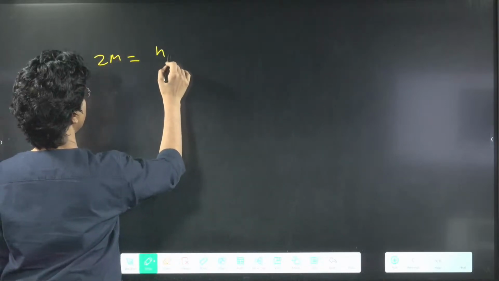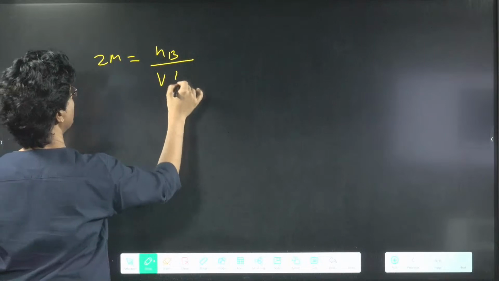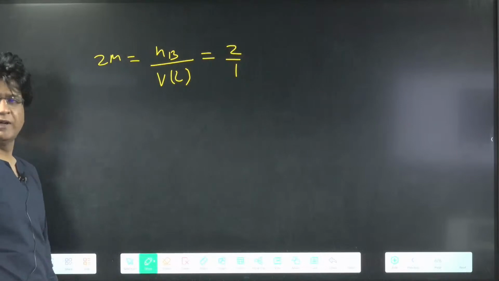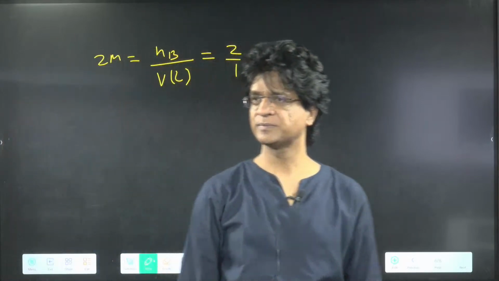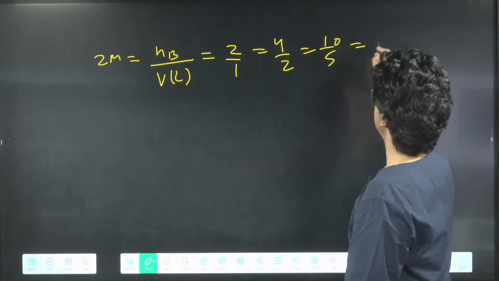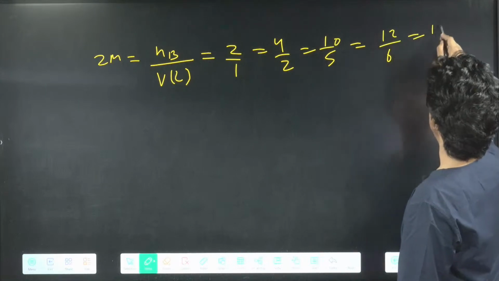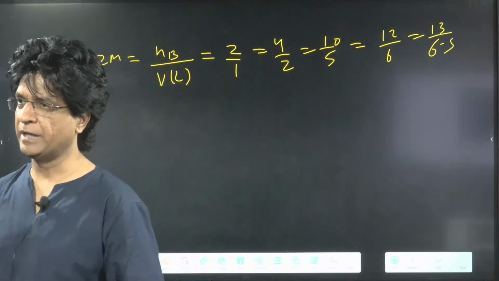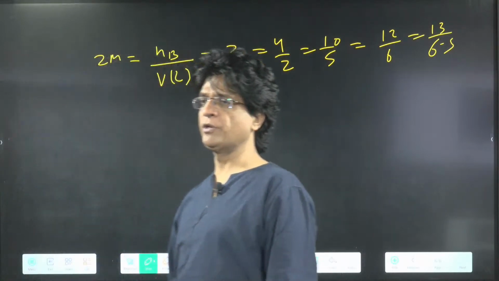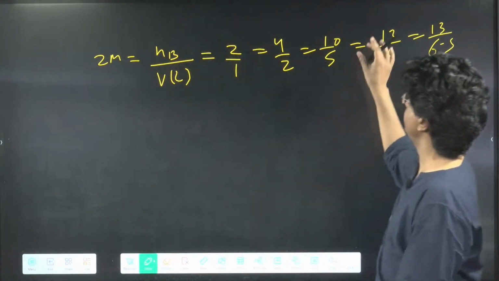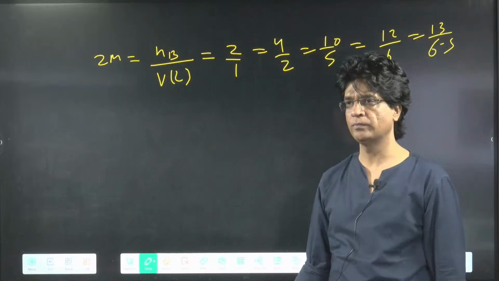See, 2 molar means NB upon volume in liter. This is a ratio. Can I say this is 2:1? 2 moles in 1 liter? Can I say that? Can I say 4:2, 10:5? Yes or no? 12/6, maybe 13/6.5. All of them. Yes, correct. Moles of solute 2 and volume of solution equal to 1. Very good.